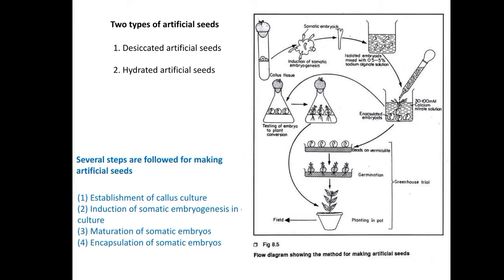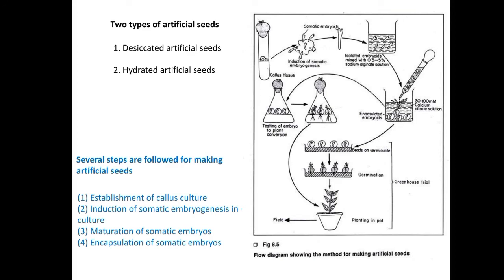Okay, and there are advantages like easy handling, short and long term storage capacity, and genetic uniformity. Genetic uniformity means that as we have chosen somatic embryos, they are similar to zygotic embryos, so there is genetic uniformity in them. Then low cost quality plant materials are required by this process, and it allows the transportation and exchange of germplasm between national and international laboratories. So these are the advantages we can see.